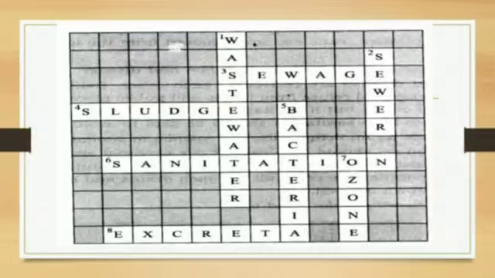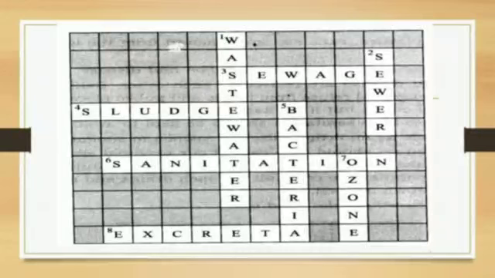Okay, now down. Down number 1, used water. So here already S and E are written. So here we'll write waste water, WA, S is there, T, E also there, WATER. Done. Now 2, pipe carrying sewage.